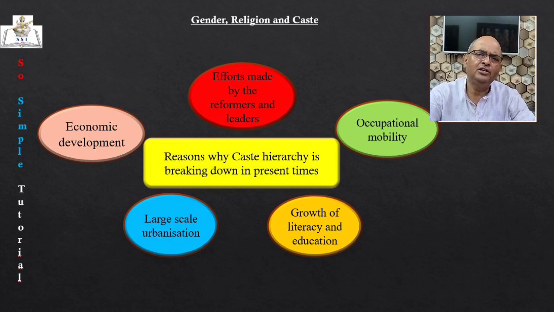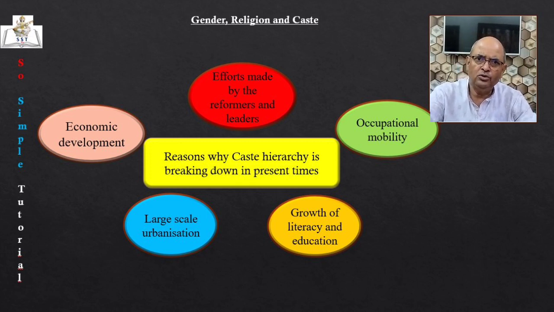Urbanization has destroyed the feeling of caste system as many people from various castes live together in the cities. Cities have a unique character where ghettoing of backward classes is not possible. This helps several different caste people live together. Moreover, urban dwellers do not care about the caste norms. To them, it doesn't matter who is walking next to them on the streets. To them, it doesn't matter who is sitting next to them in a bus or an auto rickshaw. To them, it doesn't matter who is eating at the next table in a restaurant.